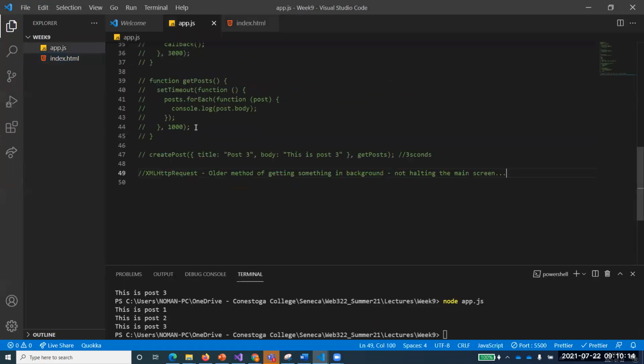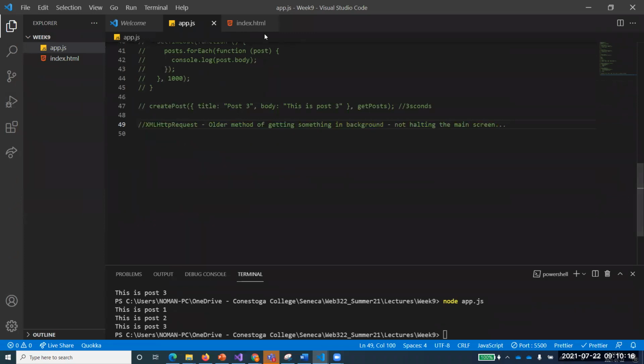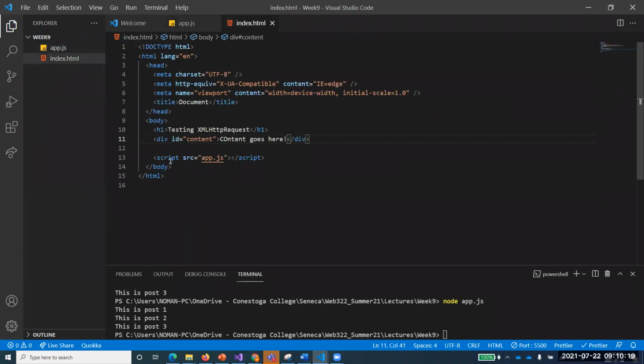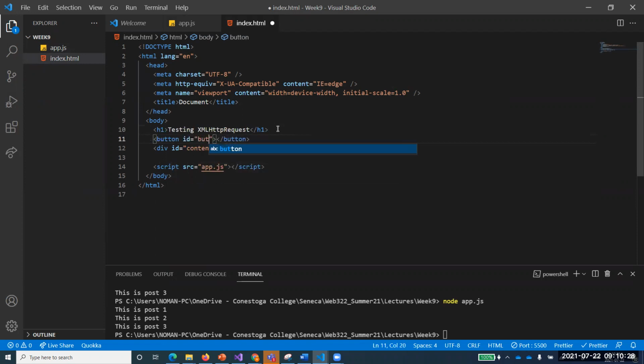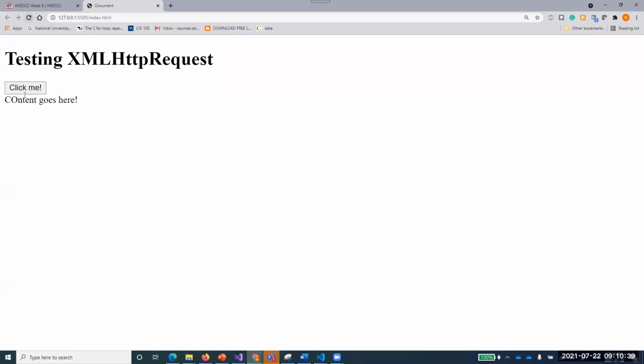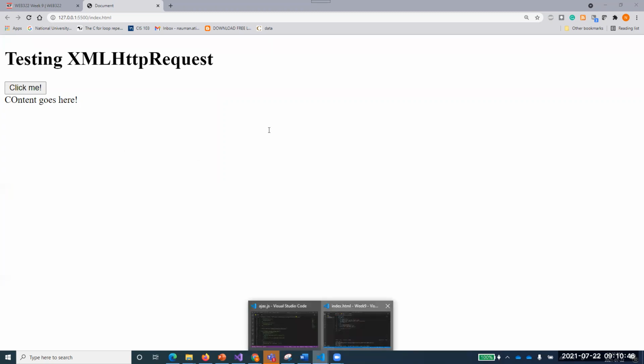Now if I come over here, first of all I'll capture the HTML content. I have not used a button, so let's make a button as well that will bring up the data. Let me give it an ID of button, and "Click me to get data". Click me is just enough, I don't want to make a very long button. So you see, click me, and I will bring up the data from the background. My UI will not be changed. So asynchronously, I want to do something.